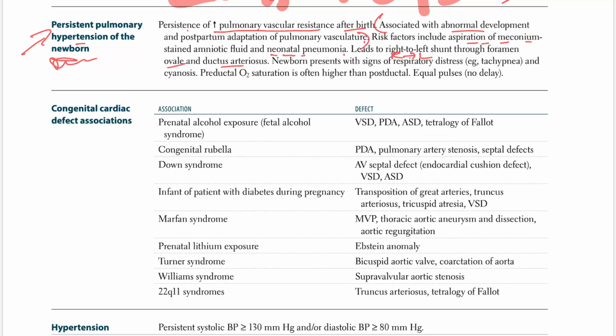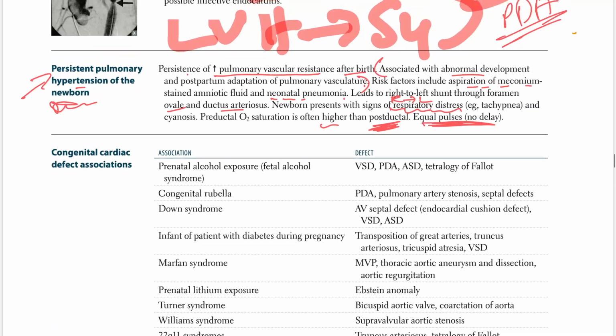Newborn presents with signs of respiratory distress, which is tachypnea and cyanosis. Preductal O2 saturation is often higher than the postductal saturation, and equal pulses with no delay. So again, they're trying to differentiate from the top one a little bit.